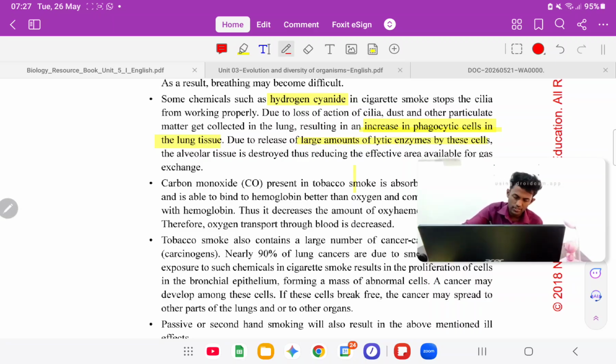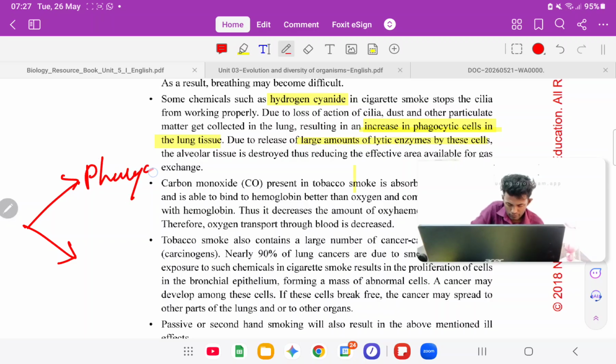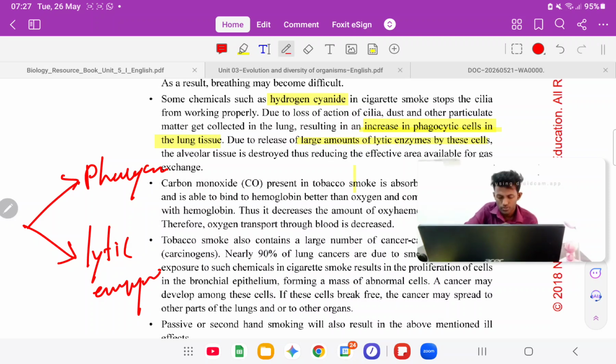So two things happen when cilia action stops: one is phagocytic activity, and the other one is lytic enzymes. So those two can happen.